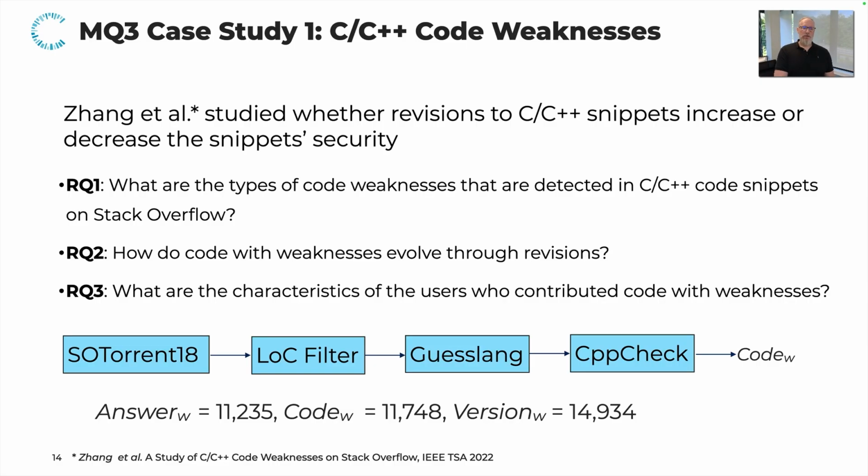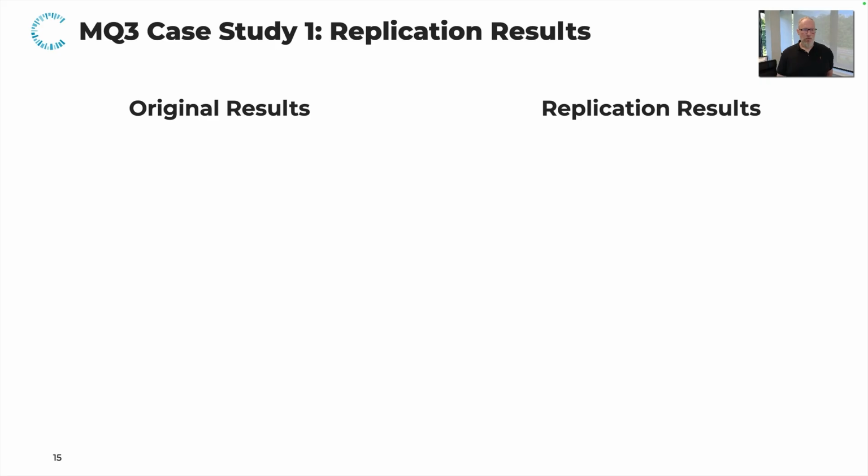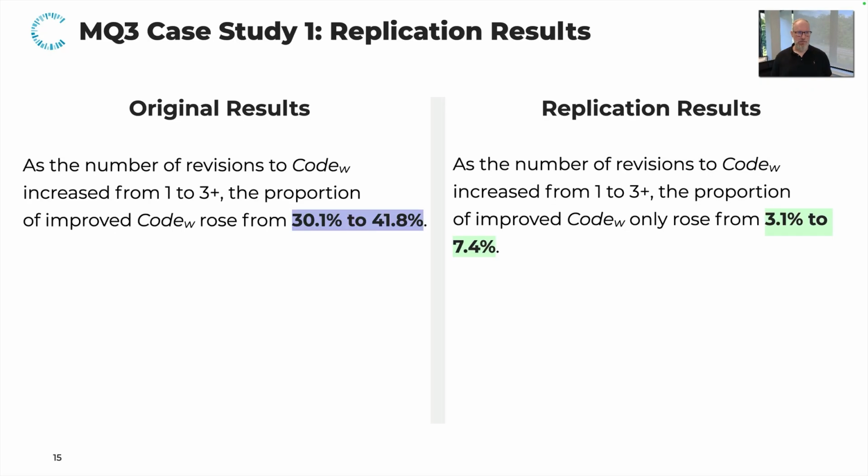So we replicated their pipeline and fed it the SOTorrent 22 dataset to see how results change if the study, for instance, would have been conducted 4 years later. To compare this, let us put the original results against the replicated results.